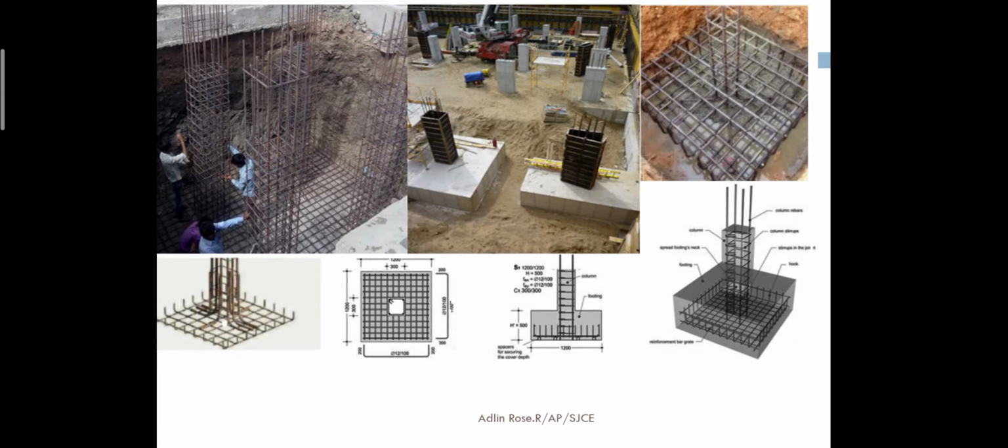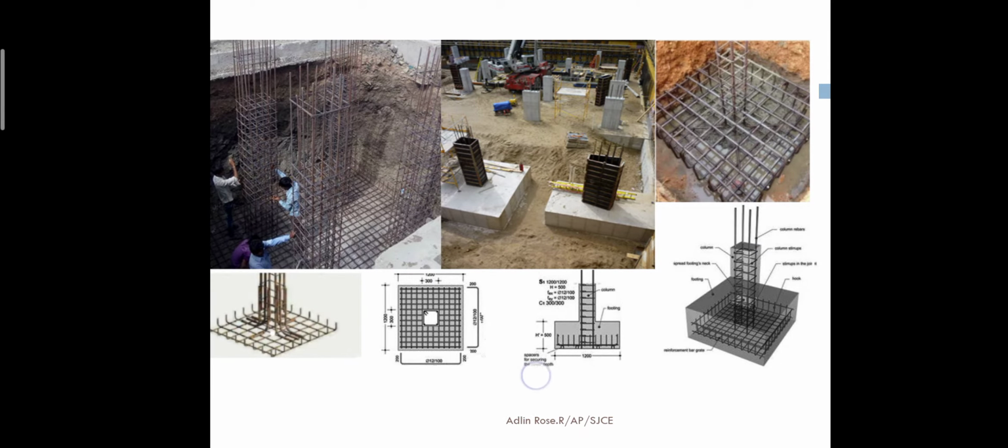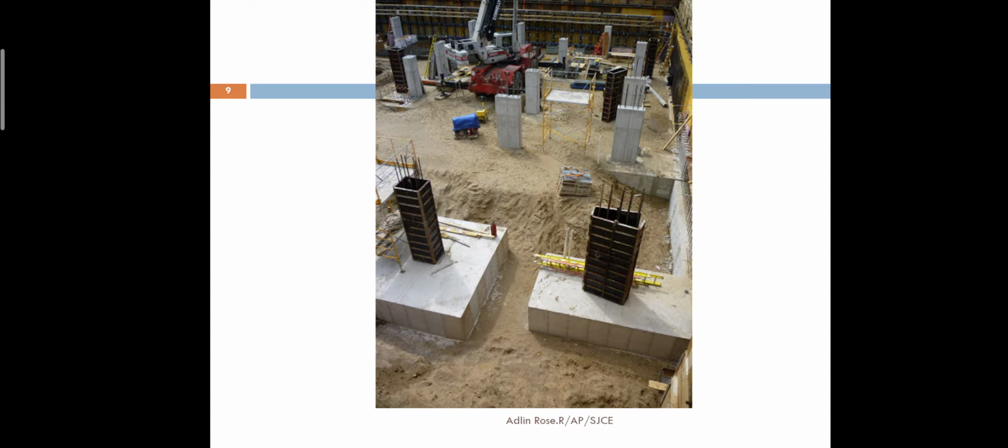The column and the foundation is a spread area, and the load from the column will be spread to that concrete pedestal. You can see this is the rectangular footing, or rectangular spread footing, or rectangular isolated footing.